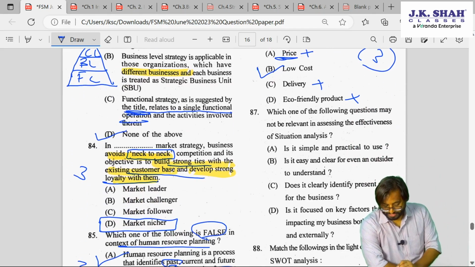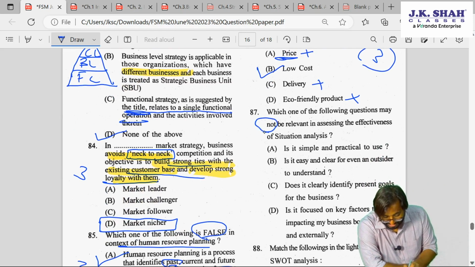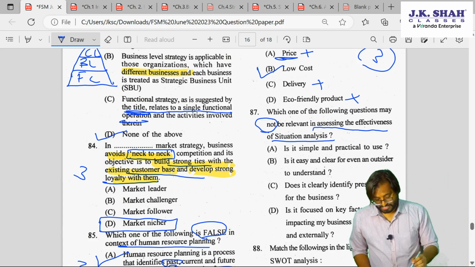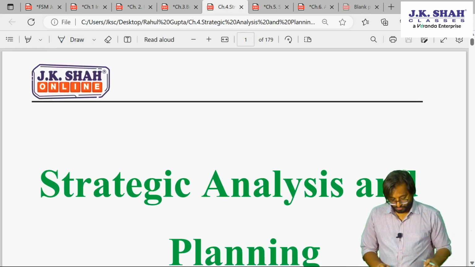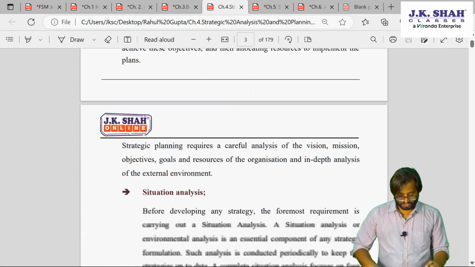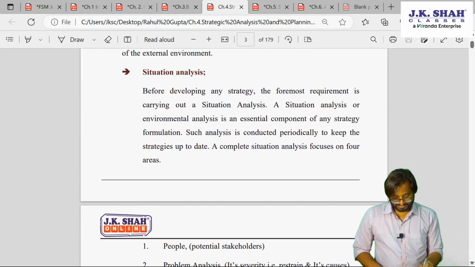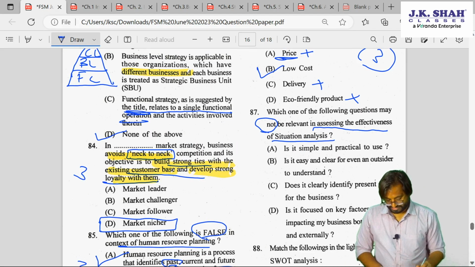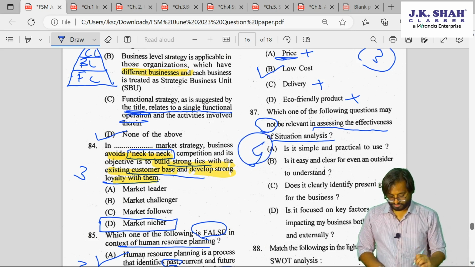Which one of the following questions may not be relevant in assessing the effectiveness of a situation analysis? Now, what is situation analysis? This is given to us in chapter 4. If you remember, chapter number 4, we have situation analysis. See here. This is given to us in chapter 4. So, I will write somewhere. Okay, chapter 4.